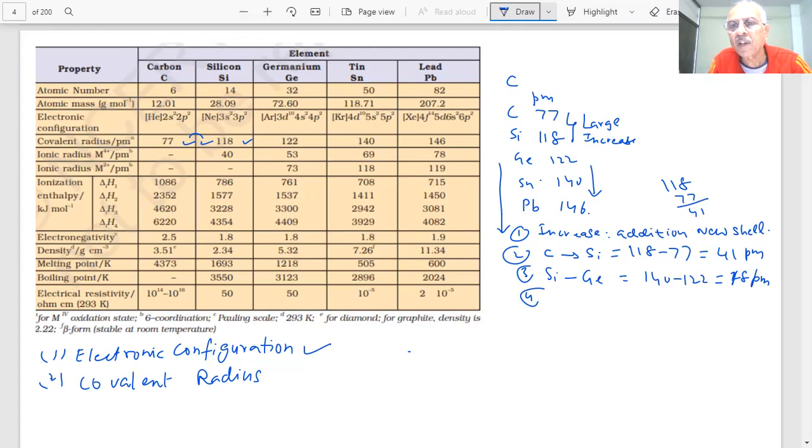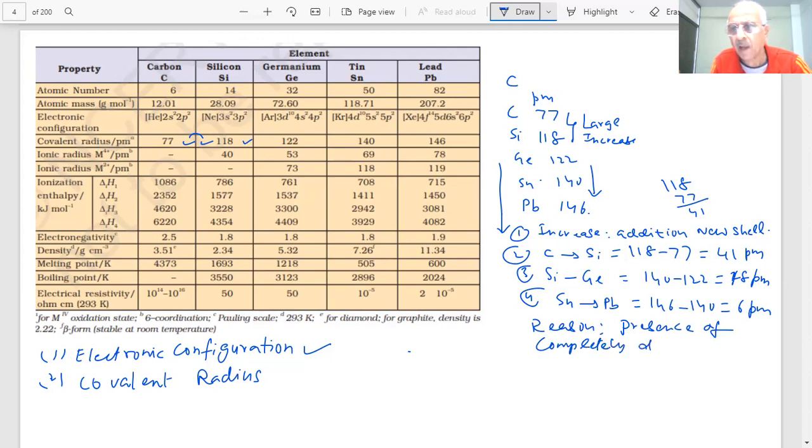And further, as you go from silicon to lead, how much increase is there? Very small. As you see 122, 140, and even from tin to lead, 146 minus 140, only 6 picometer. So what is the reason, student? Because of the presence of completely filled d and f subshells.